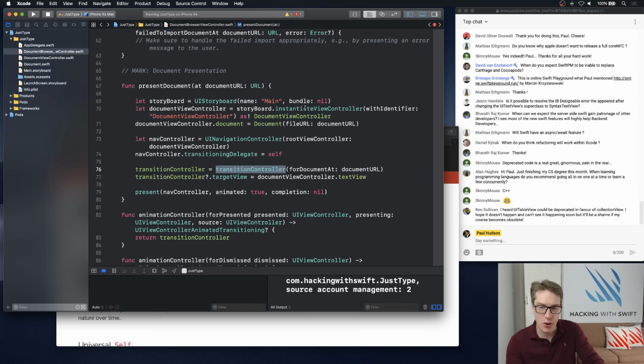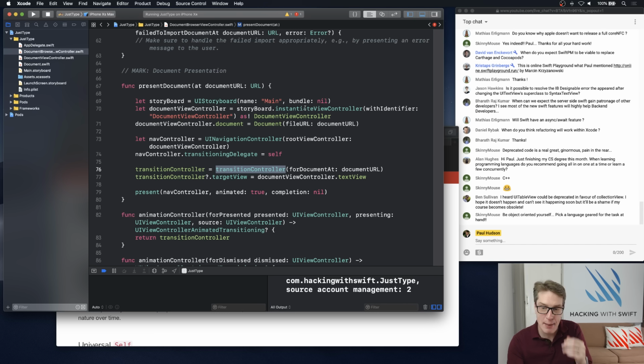I would be astonished if UITableView got deprecated. The thing is, it's not too hard to do. Ideally, UITableView. Was it the Apple Store app? I think it is. It uses UICollectionView across the board, but it looks like a table view on iPhone, and it just maps up to be a collection view on an iPad, and that's really what you want.